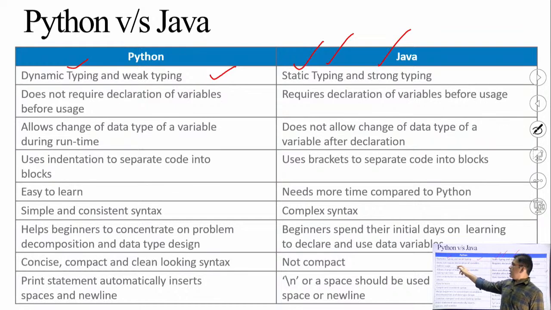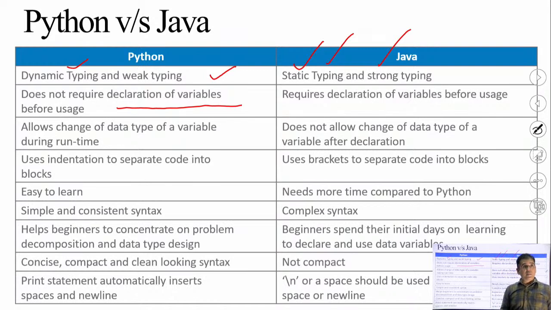Second comparison, it does not require declaration of a variable before usage. This is the main advantage of using Python. No need to declare the variable. When you need a variable, you simply type its name and start using it. No need to define the data type of the variable, no need to define the header file for the data types, no need to first declare the variable, then define the variable, then use the variable, as in C or C++ or Java. Here you simply use the variable at runtime.